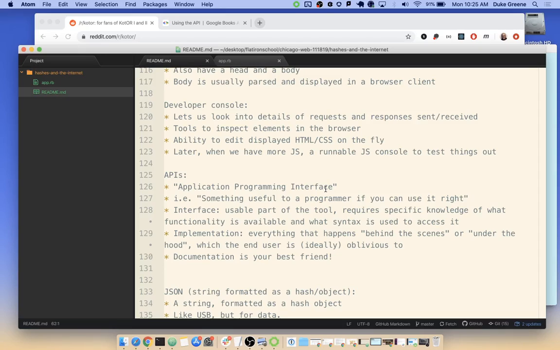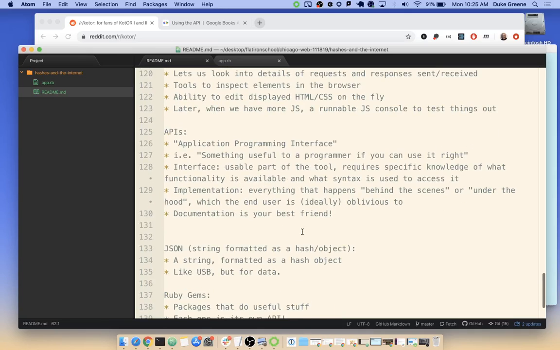The interface is a magician pulling a rabbit out of a hat, out of nowhere, right? The implementation, you turn around, there's a mirror, the hat has a secret compartment. Maybe the magician is secretly 80 rabbits and it's 79 rabbits after the trick is done. Who knows? Magic is fun. But documentation is going to be your best friend, right? To understand how an interface is designed to work, you'll probably want to go to the API's documentation because they'll say, hey, there's a bunch of things that you can do with this. Here's what you can do. And you'll go, can I do this thing that's not in the documentation? And they'll go, here are all the things you can do, right?